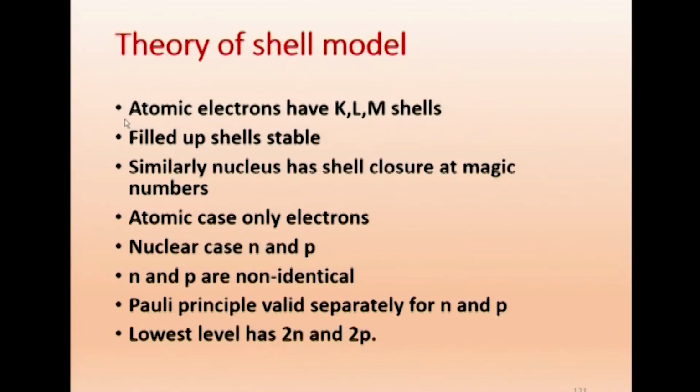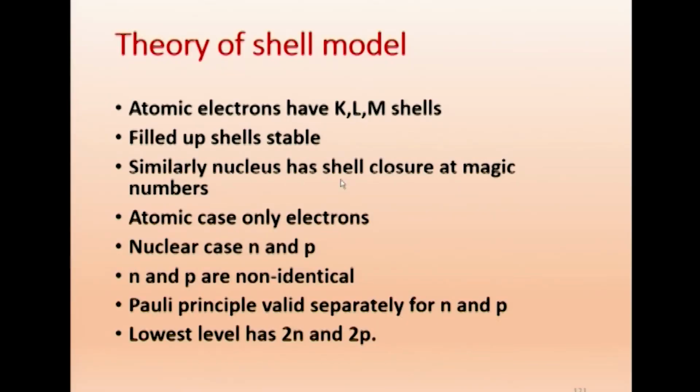Now, when you go for the theory of the shell model, in atomic electrons we have K, L, M shells. When they are all filled up, it is stable, that is why we get noble gases. Okay, so let us not go into the atomic case. It has shells. Similarly, the nucleus has shell closure. Whenever there is a shell closure, there is stability. The shell closure happens at a magic number. In the atomic case, we have only electrons filled up, 2 electrons, according to the Pauli principle. In the nuclear case, neutrons and protons are filled up.